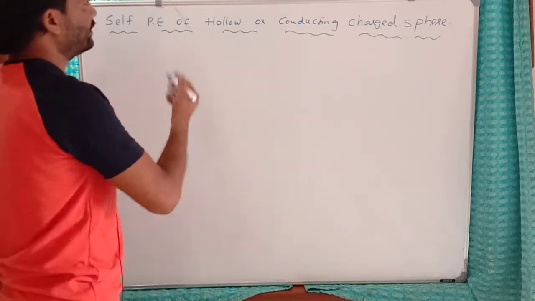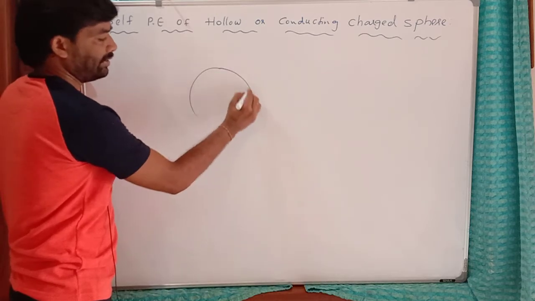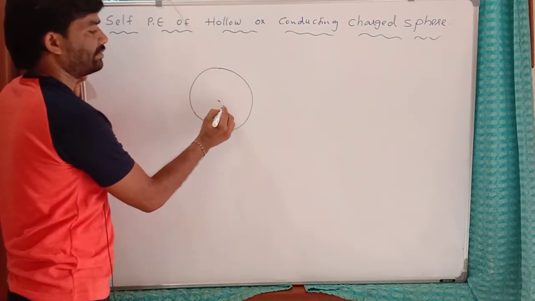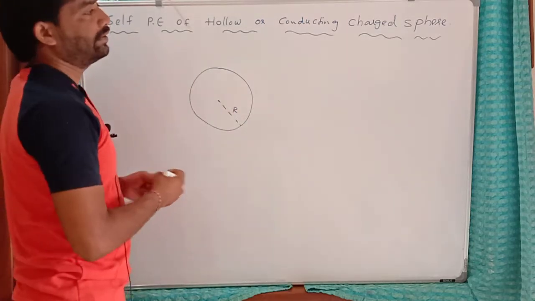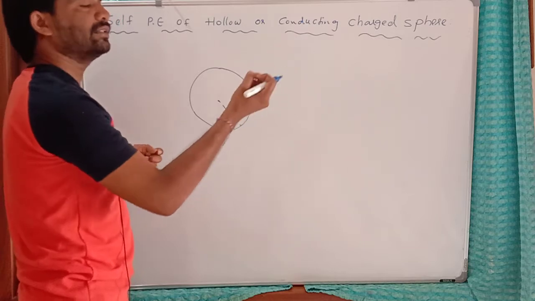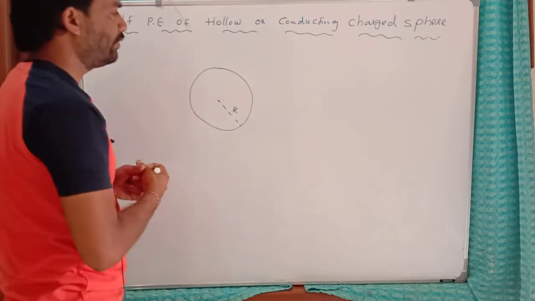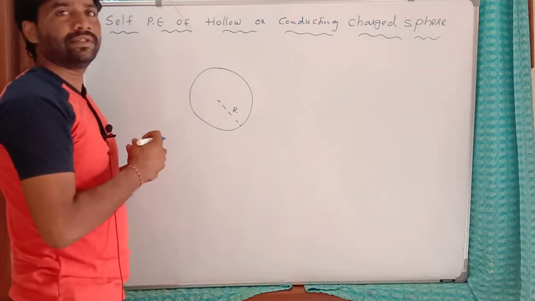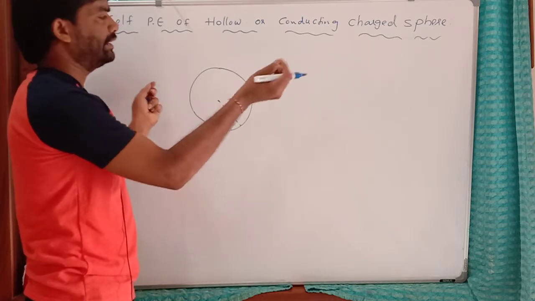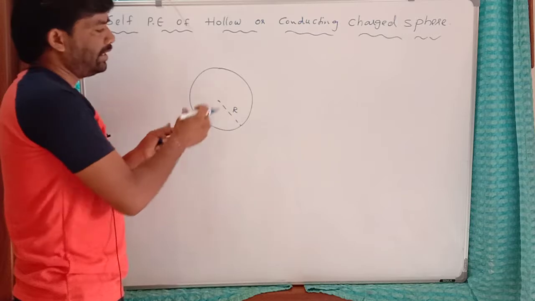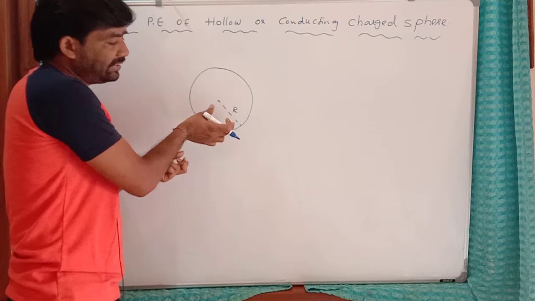Now, in the case of this charged hollow sphere, its radius is r. I am going to give charge to this. So we should bring small charged particles from infinity to this surface to give the charge. In this hollow conducting sphere, as we bring the charges from infinity to this surface, only the amount of charge on the sphere gradually increases, but the size remains constant.